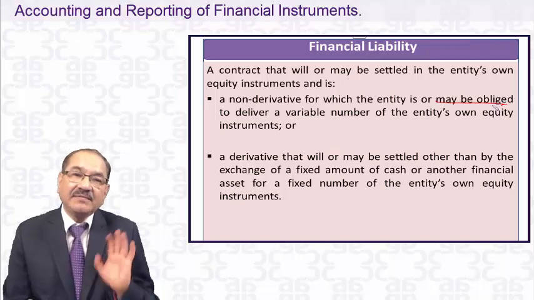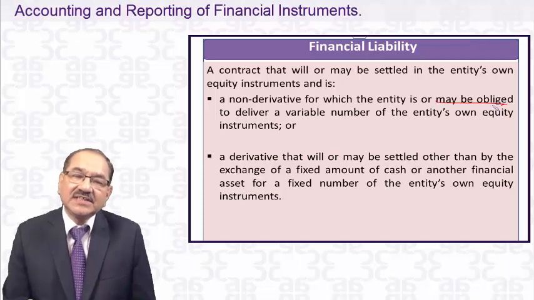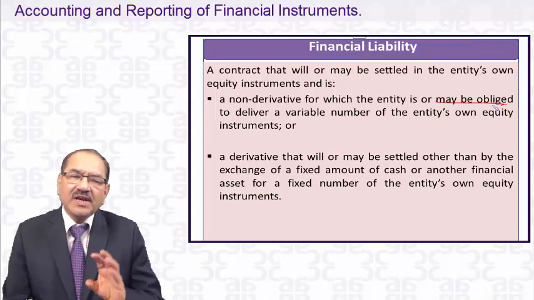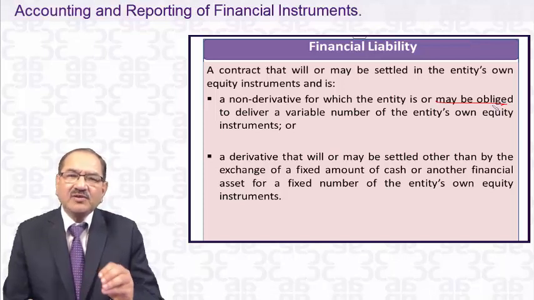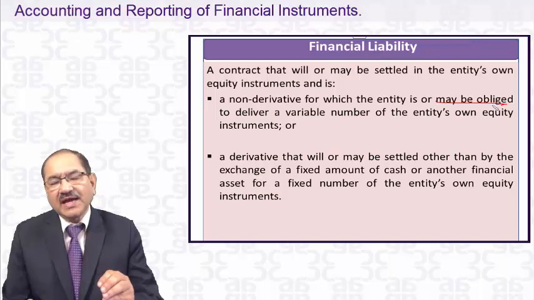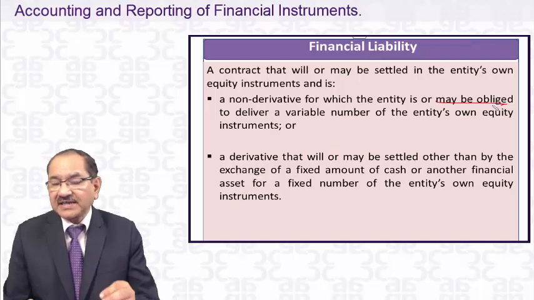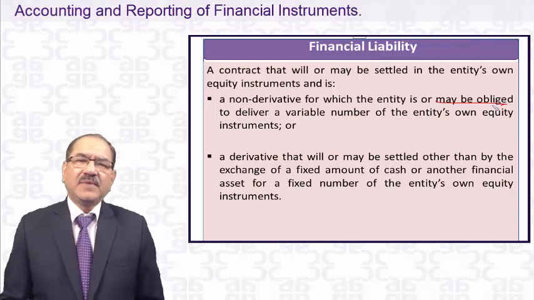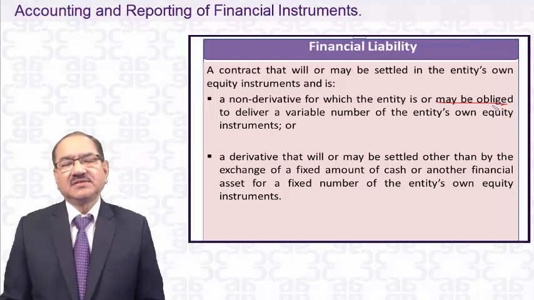But they say, neither do I have cash nor financial assets, but I want to give you equity of rupees 1 lakh, because I have to pay you 1 lakh. You are my creditor, I have to pay you 1 lakh. I haven't got cash or another financial asset, so I will give you equity by issuing my shares.